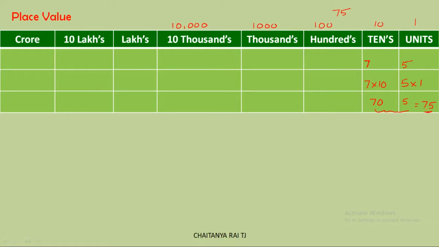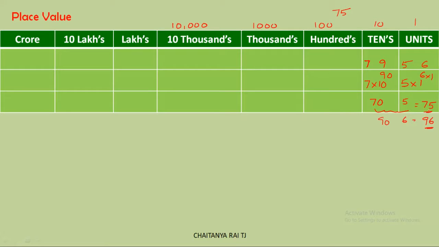Finally, we get 70 plus 5 is 75. Similarly, if I take 96, this becomes 9 times 10, 90, and this becomes 6 times 1 is 6. 90 plus 6 is 96.